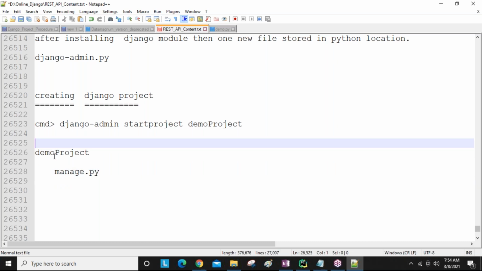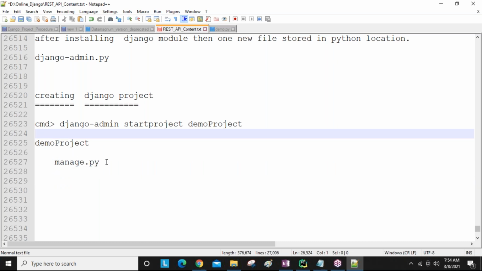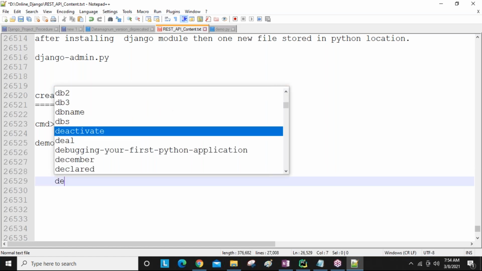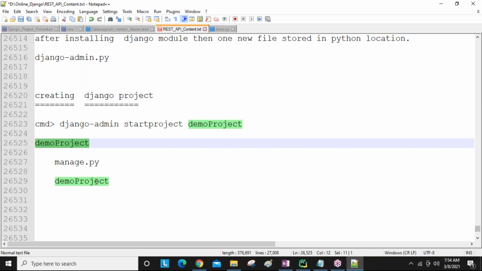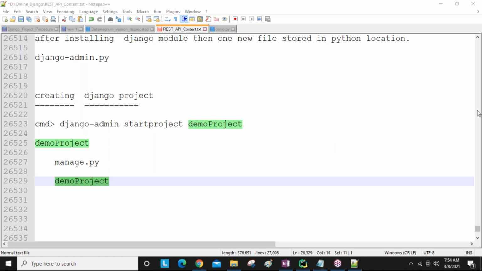So now demoproject is a folder. Inside it, besides manage.py, you get again one folder with the same project name. This is the actual project.